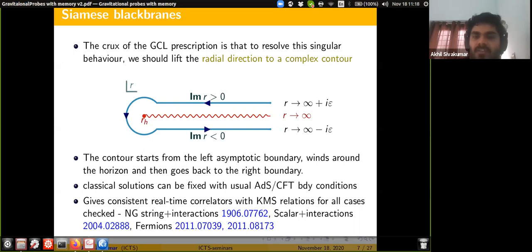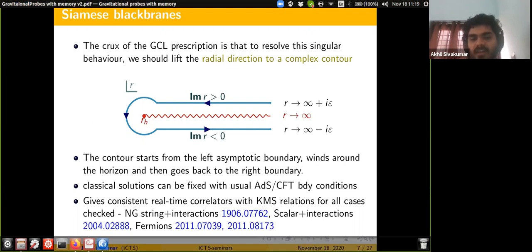And the claim is, if you proceed to do the usual AdS/CFT calculations by prescribing asymptotic boundary conditions, with all the usual things like normalizable and non-normalizable modes, and make sense of the calculations in the usual way, this saddle can reproduce correct real-time correlators with the correct KMS structure, at least in all the checks we have made.